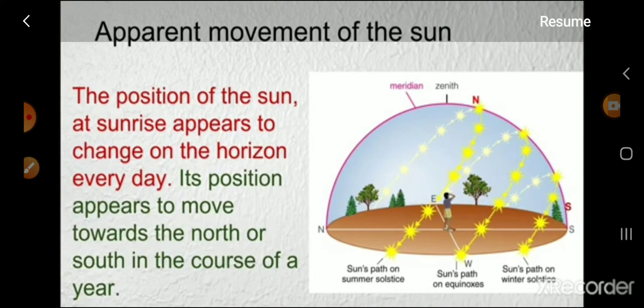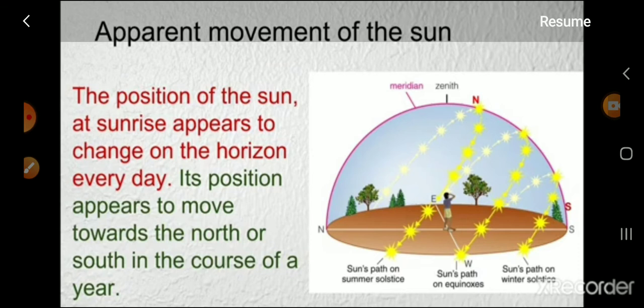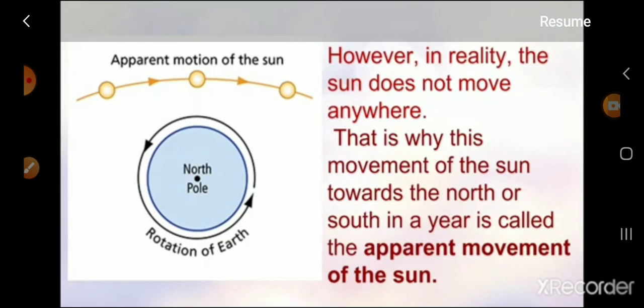Apparent movement of the Sun. The position of the sun at sunrise appears to change on the horizon every day. Its position appears to move towards the north or south in the course of a year. However, in reality, the sun does not move anywhere. That is why this movement of the sun towards the north or south in a year is called the apparent movement of the sun.